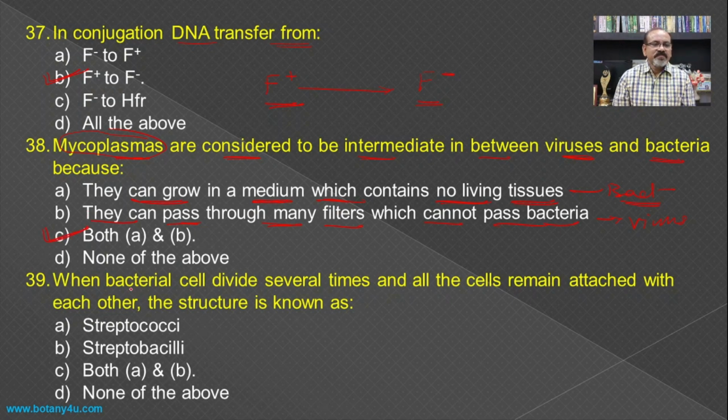When a bacterial cell divides several times and all the cells remain attached with each other, the structure is known as what? After the division of the cell, such a condition is formed, or even if there are spherical cells, such an arrangement will be there. Such a formation of many cells by the continuous division of the bacterial cell is known as streptococci or streptobacilli, depending upon the type of cell. Cocci means circular and bacilli means cylindrical, and hence both A and B become the answer for this question.